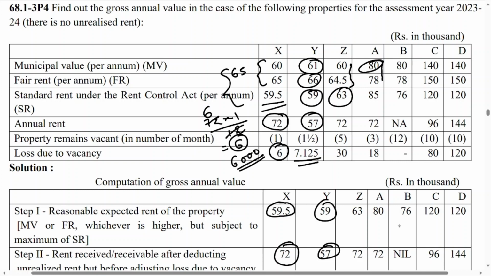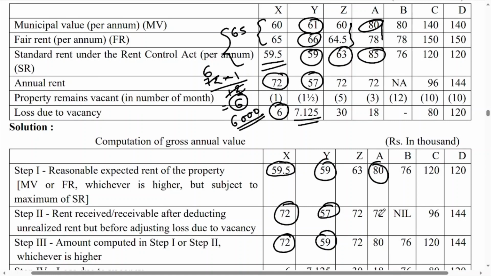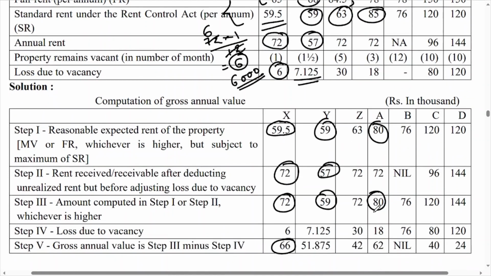And now compare with SR, whichever is lower. So the lower value is 80, so that is why 80 will become your answer. Then annual rent is 72, so 72 you have to write down here in step number 2. Then again whichever is higher, so 80. And loss due to vacancy is 18, that is given in the example. If you deduct it from 80, then you will get 62.